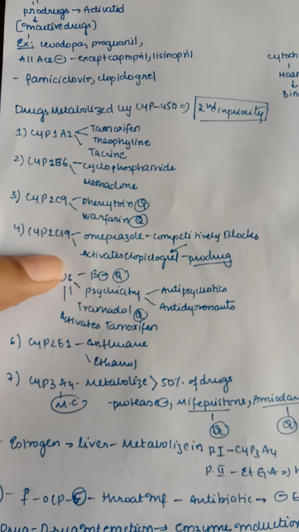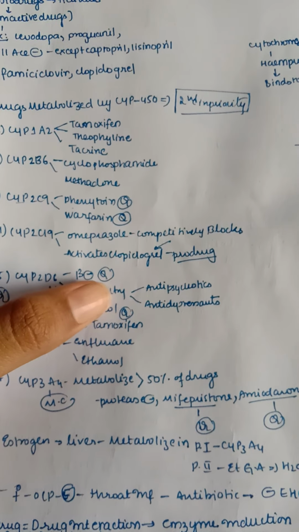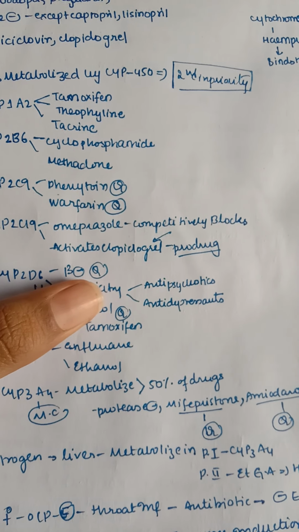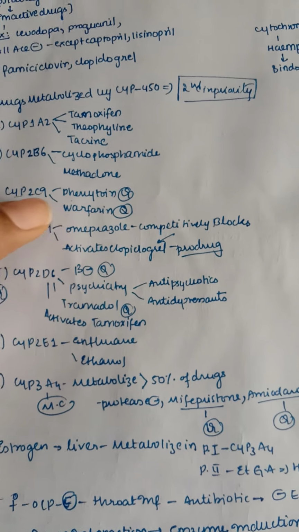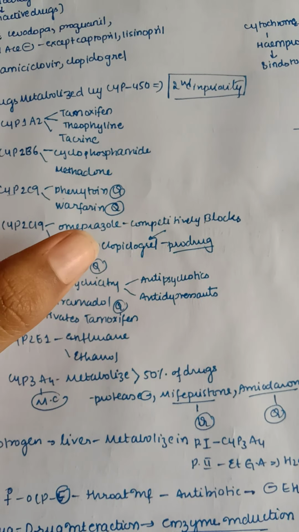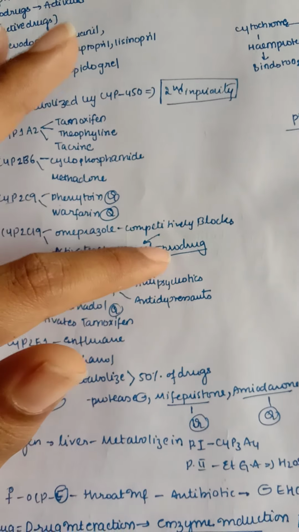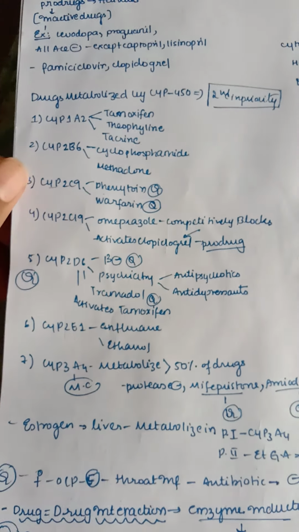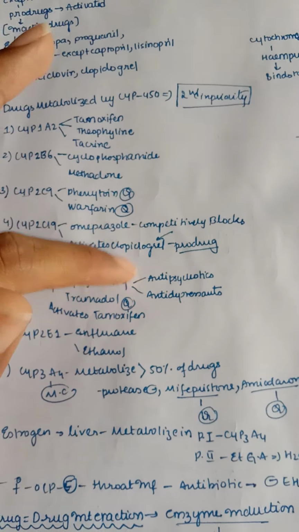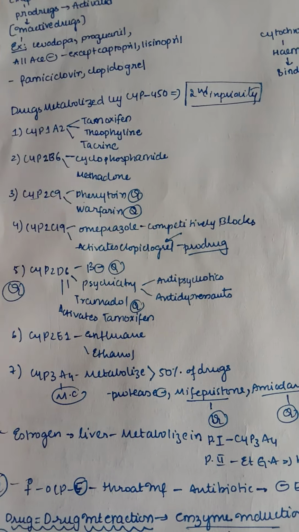And we have 2C19. In 2C19 we have omeprazole, which activates, and also the activation of clopidogrel. So remember that omeprazole competitively blocks clopidogrel, which is a prodrug. Clopidogrel is a prodrug, so it competitively blocks it. So we can't use omeprazole and this together because it can easily block this.